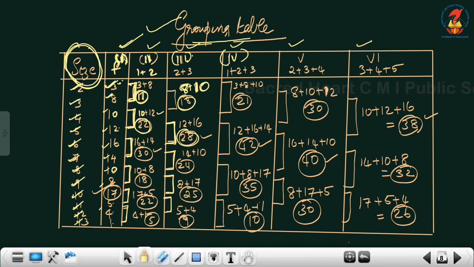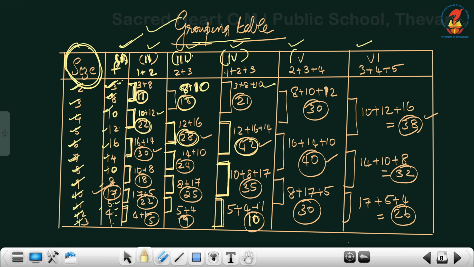In column number 4, we are going to add 3 numbers each. That is 1 plus 2 plus 3. 3 plus 8 plus 10 is 21. Then the next 3, 12 plus 16 plus 14, that is 42. Then comes the next 3, 10 plus 8 plus 17. To show we are adding 10 plus 8 plus 17, we have to put this rectangle box to represent this. Next one, 5 plus 4 plus 1 is 10. So this is how we must proceed with the next table, 1 plus 2 plus 3.